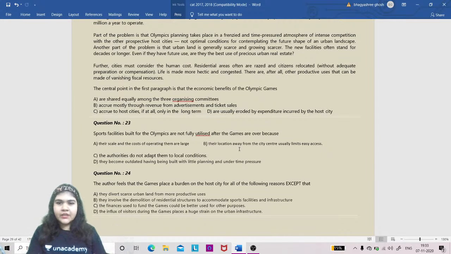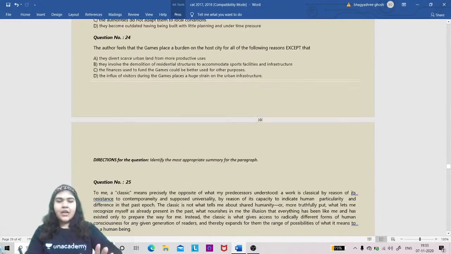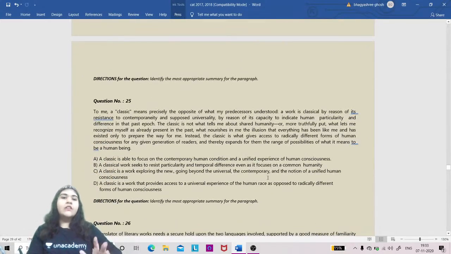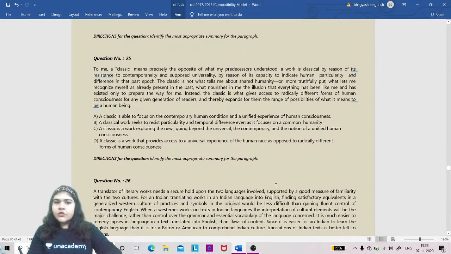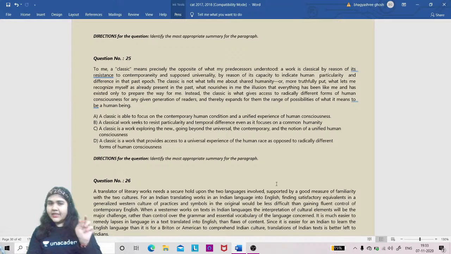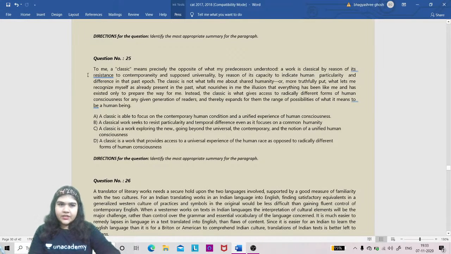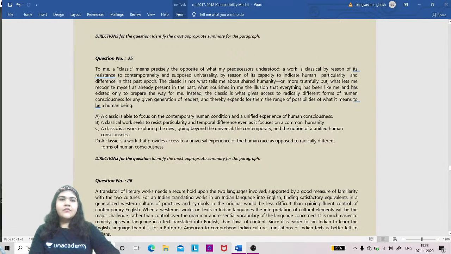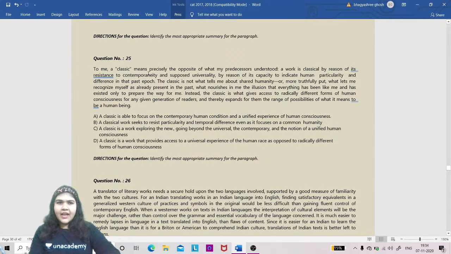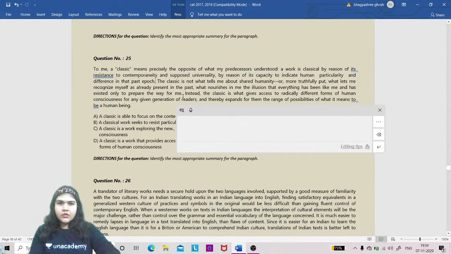So what you need to do is pick an RC based on how you are going to solve the paper. Now see what next was there. Next, you had 3 questions on para summary, 4 questions on odd sentence out, and 4 questions on para jumbles and 3 questions on odd sentence out. Look at this para summary question. Just one paragraph it is, with one line, two line, three line.